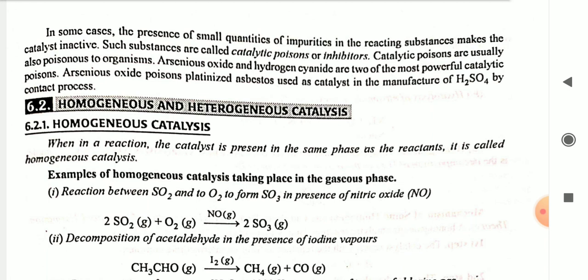Homogeneous and heterogeneous catalysis. Homogeneous catalysis. When in a reaction the catalyst is present in the same phase as the reactant, it is called homogeneous catalysis. Examples of homogeneous catalysis taking place in a gaseous phase. First, reaction between SO2 and O2 to form SO3 in the presence of nitric oxide.